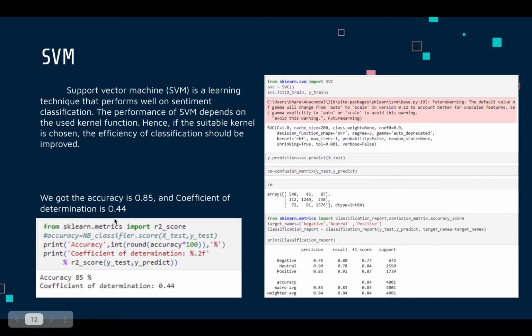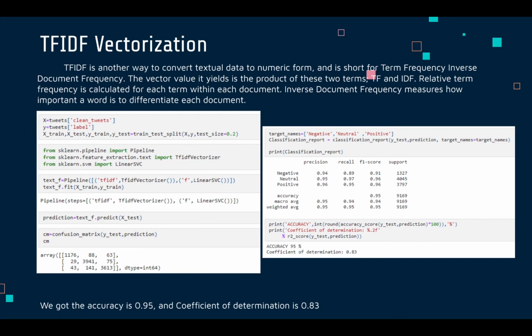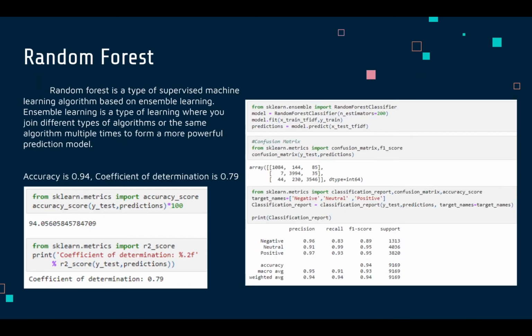Again, it's almost similar to naive Bayes what we have got. And now it is TF-IDF. Here the accuracy is 0.95 and the coefficient of determination is 0.83. This is way far on the good side, on the positive side of the scale, whereas the other two were on the mediocre side of the scale.